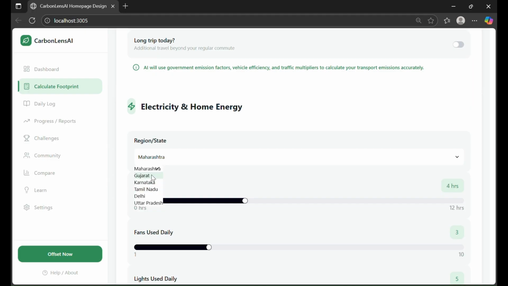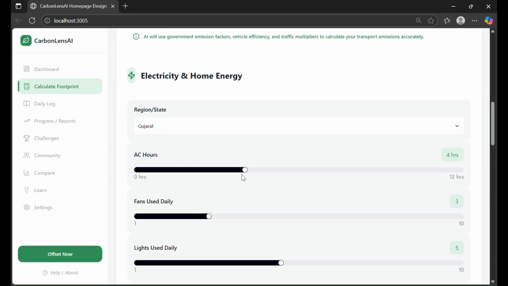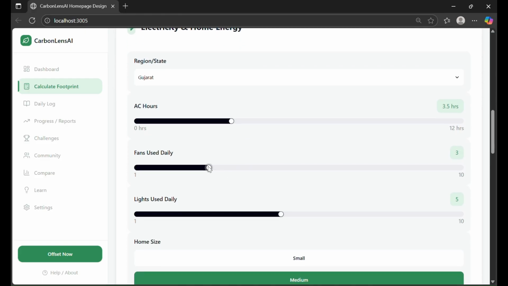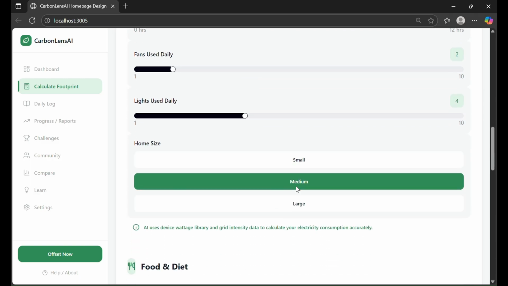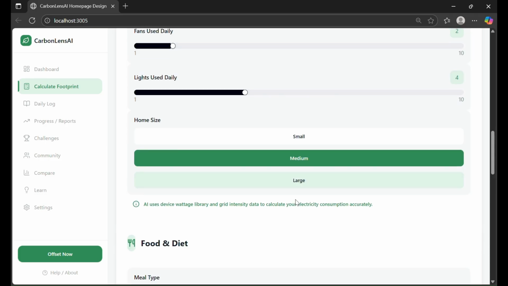I live in Gujarat. Let's say I used AC for 3.5 hours. Then fans, I used two fans. Then lights, I used four lights. My home size is medium.